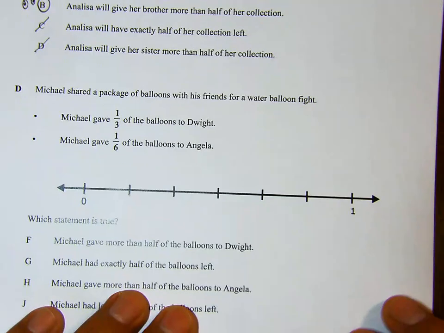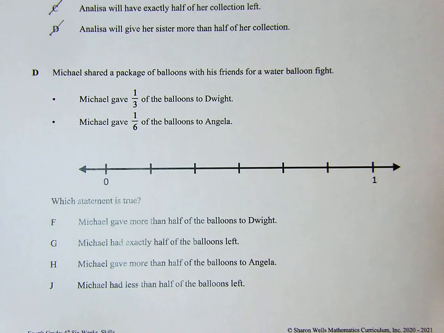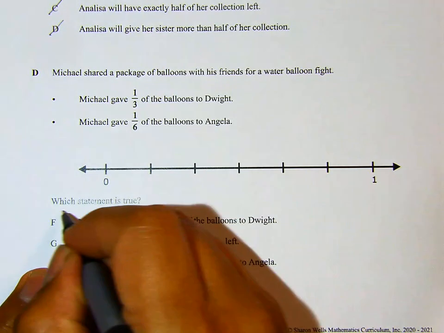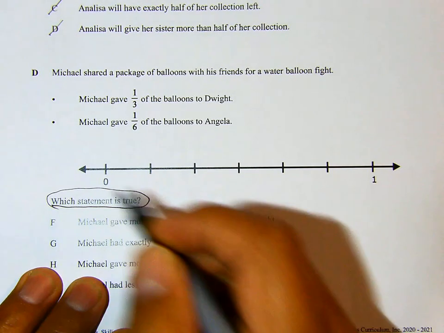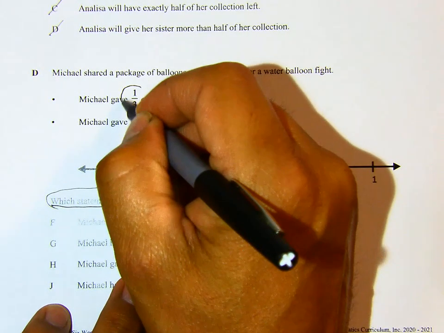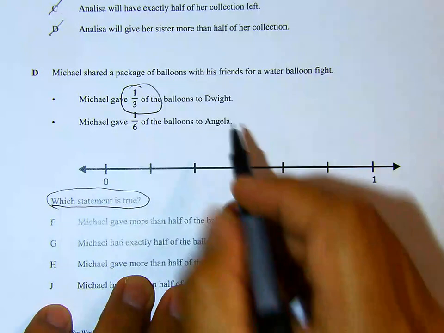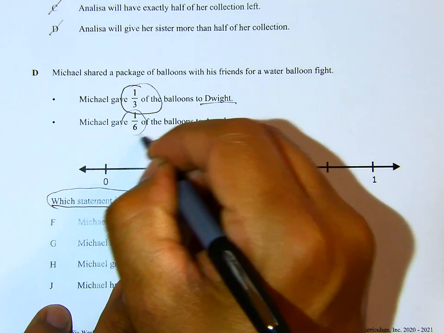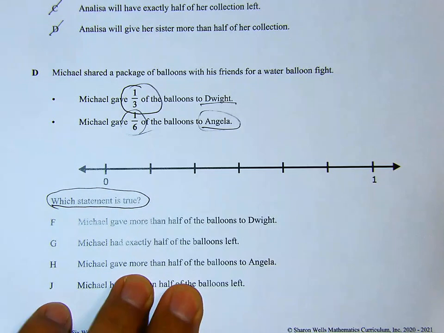D. Michael shared a package of balloons with his friends for a water balloon fight. Michael gave 1/3 of the balloons to Dwight. Michael gave 1/6 of the balloons to Angela. Which statement is true? So we're trying to find a statement that is true. We know that he gave 1/3 of the balloons to Dwight and 1/6 of the balloons to Angela.